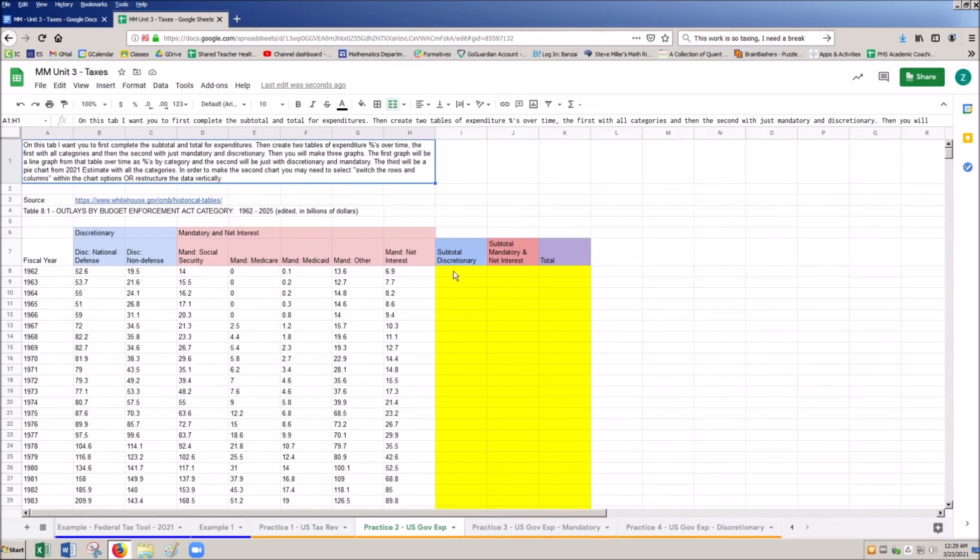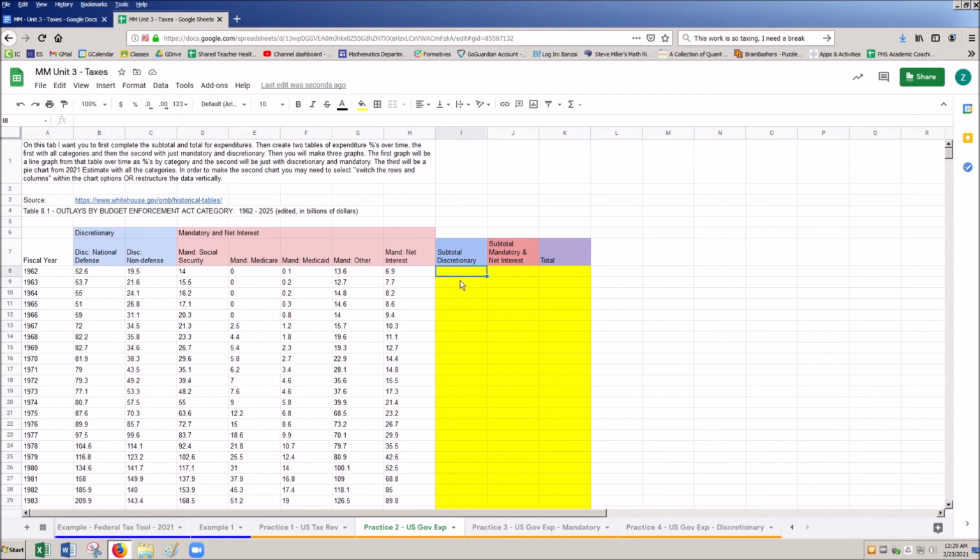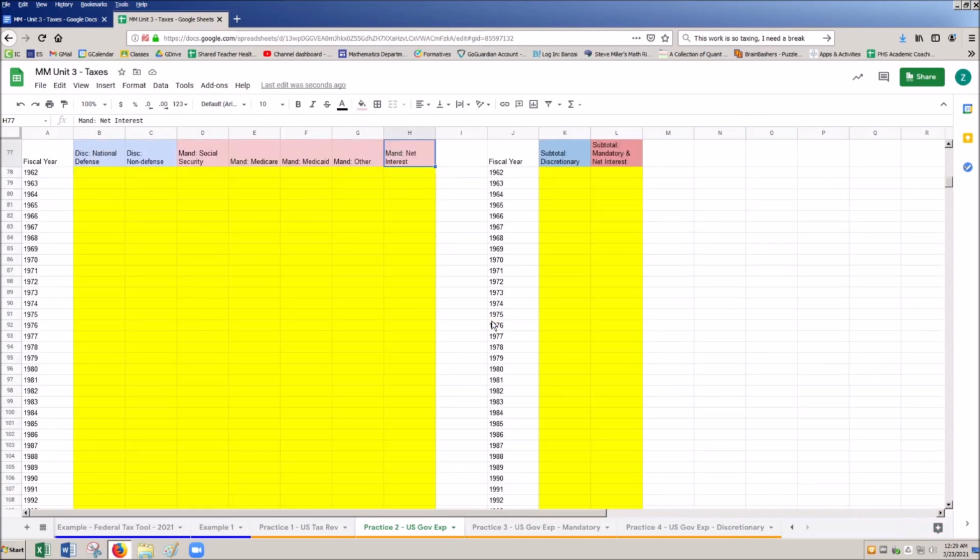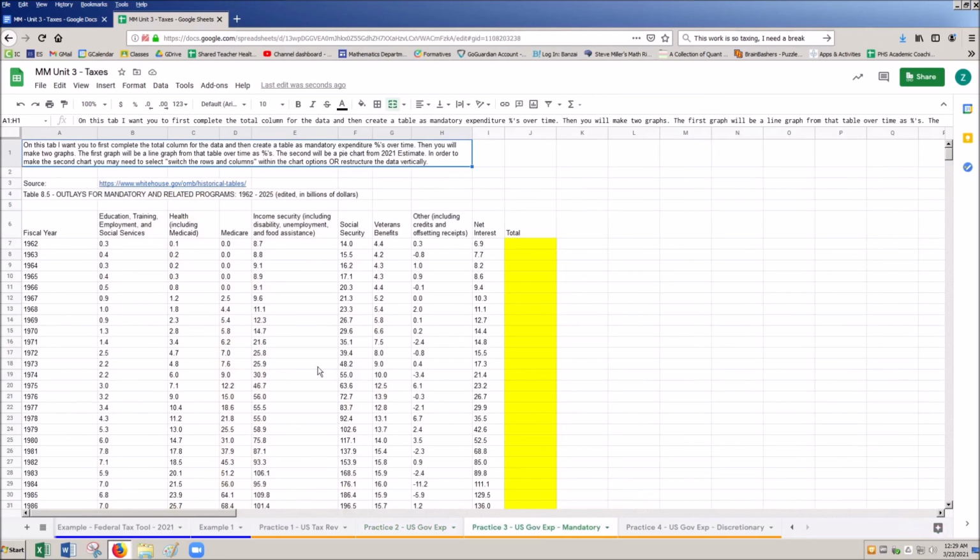The only thing different is I have you add one more little subtotal. Subtotal for discretionary, which is the discretionary stuff highlighted here. Subtotal for mandatory. This is all my mandatory stuff. And then a total. It's the only thing different. All the rest of this is the same. I've got you coming up with two tables, one for the subtotal for discretionary and mandatory, and the other one for basically by category.